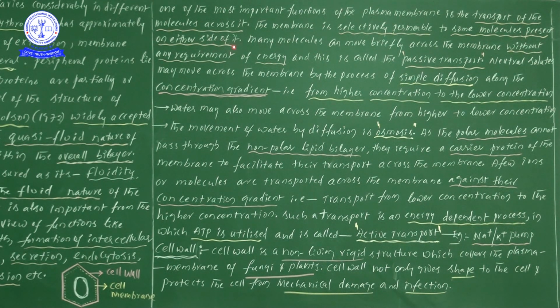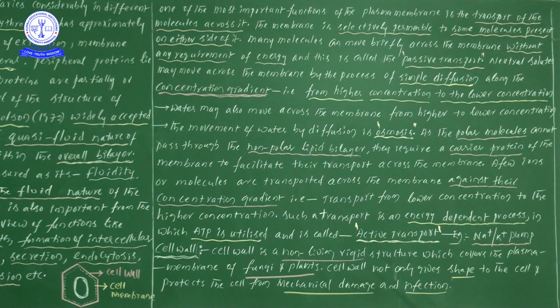present on either side of it. The molecules present within the cell are allowed to go out, and the molecules present outside of the cell are allowed to come in. Did you understand the point? Molecules can move on both sides of it. Molecules situated outside of the cell have a chance to come in, and molecules situated within the cell have a chance to go out.